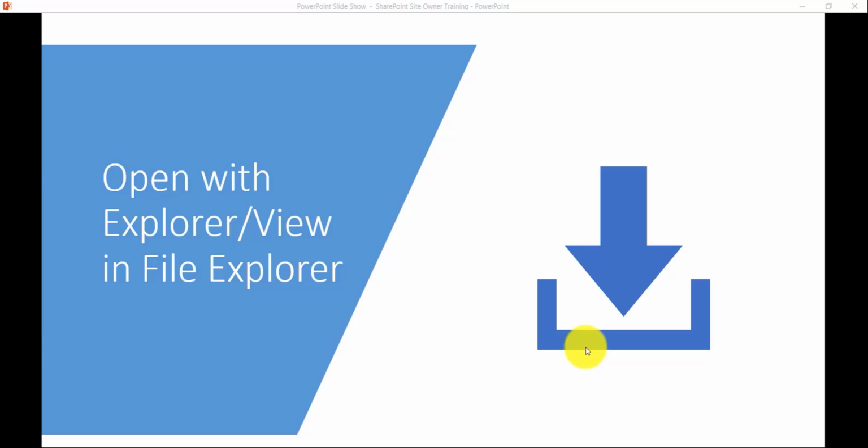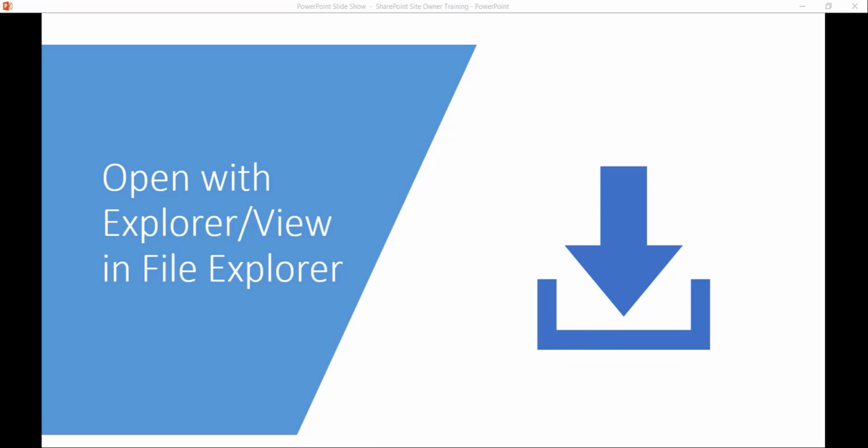In this video, I will show you how we can work with Open with Explorer or View in File Explorer in the modern SharePoint Online experience, where you can open the document library in an Explorer view. If you are working with multiple files or you want to upload files, there is an option where you can drag and drop and upload the file to the library. Now we will see how we can open the document library in Explorer view, and then you can copy paste, or if you want to move documents, you can do those things in that Explorer view.